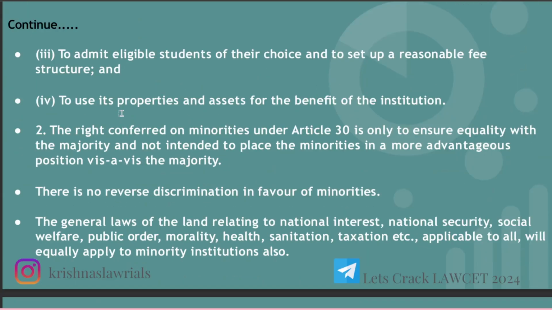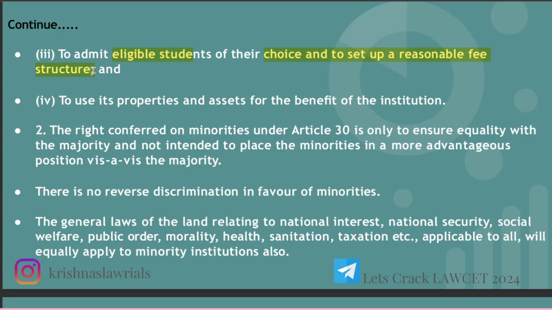The third right is to admit eligible students of their choice and to set up a reasonable fee structure. If you know such colleges, they are not registered under those. If you have just passed out of intermediate and want to get into BCom or BBA, because they are autonomous colleges, governed by themselves, they take exams in their own university.